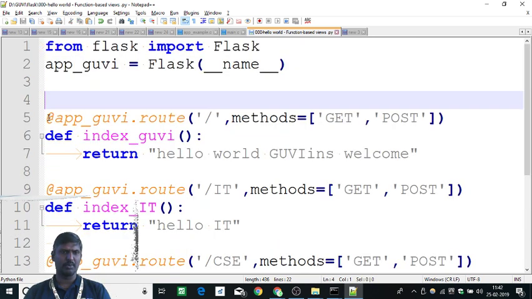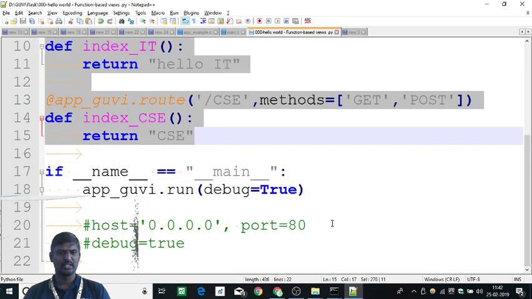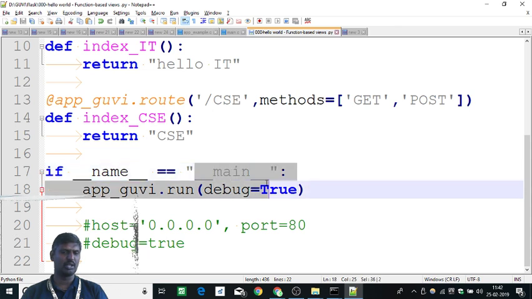Then comes the root part. So right now you don't worry about all those things. Let's go back to here. As you know, Python doesn't have main, so I have emulated the main part. So if __name__ equals main, we call this main. In that, what we do is we call this